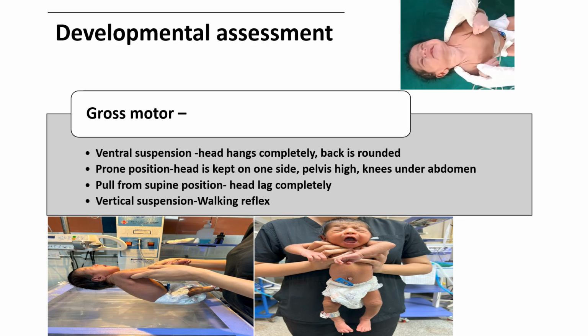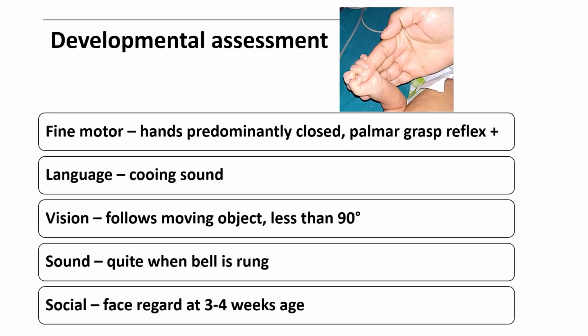So this is gross motor. In fine motor milestone, baby will have the palmar grasp reflex. So hands are predominantly closed. Here you can see in this image, this is grasp reflex. In language, baby produces cooing sounds. In vision, baby follows the object less than 90 degrees.